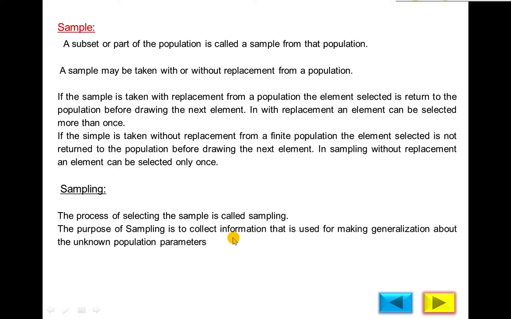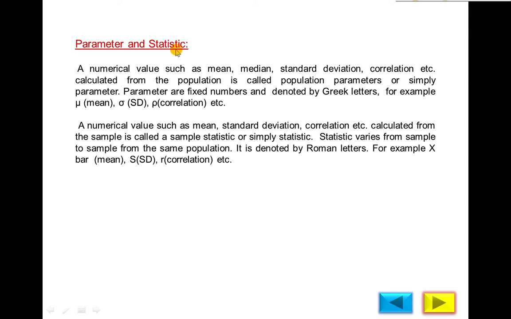The purpose of sampling is to collect the information, for making generalization about the unknown parameter, the population value. If you calculate the mean, standard deviation, etc. from the sample data, it is called a statistic, and from population data it is called a parameter. So this is our next heading: parameter and statistic. This is a singular term, statistic.